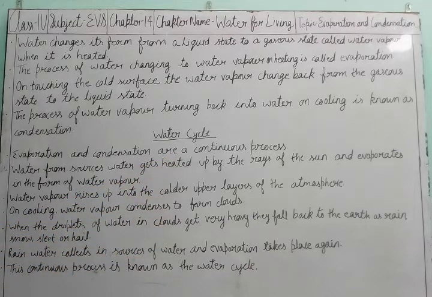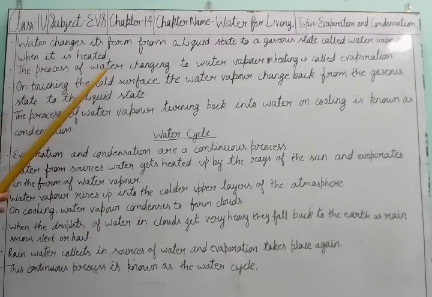Whenever the water is getting heated, it goes to the upper side. It is being evaporated. So whenever water gets heated, it changes its form from liquid to gas. You will feel that some gases are coming out of the water when it gets heated.